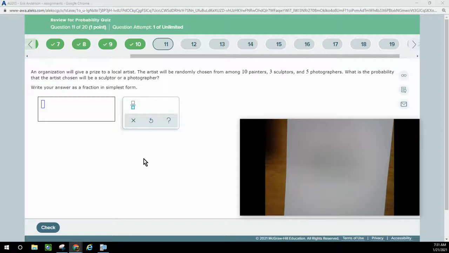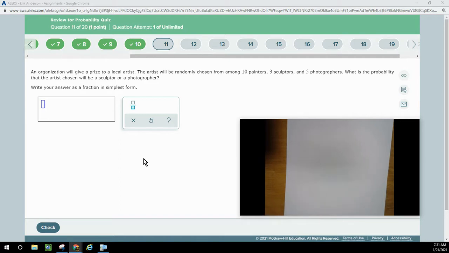Review for Probability Quiz Part 2. An organization will give a prize to a local artist. The artist will randomly be chosen among 10 painters, 3 sculptors, and 5 photographers. What is the probability that the artist chosen will be a sculptor or photographer?